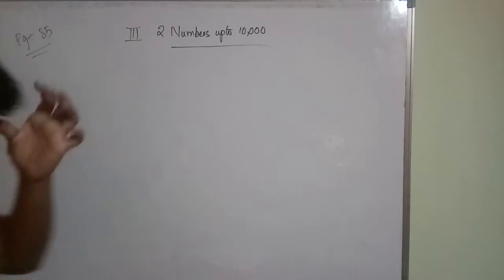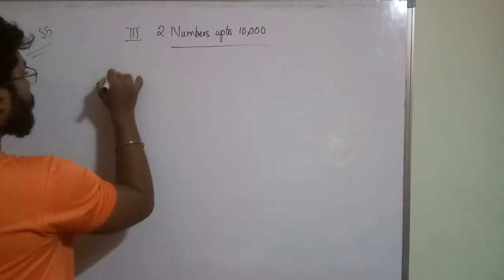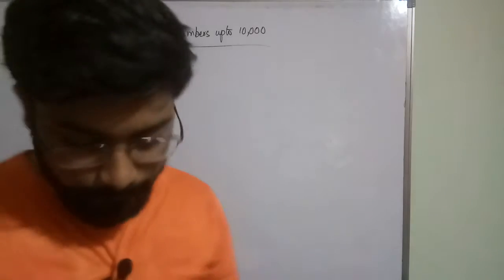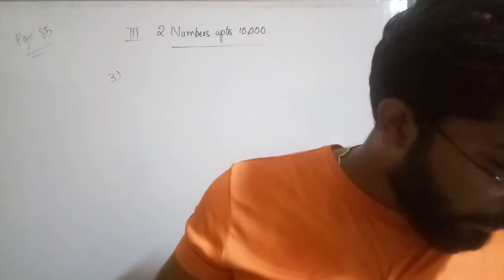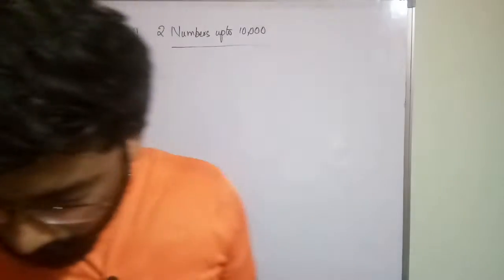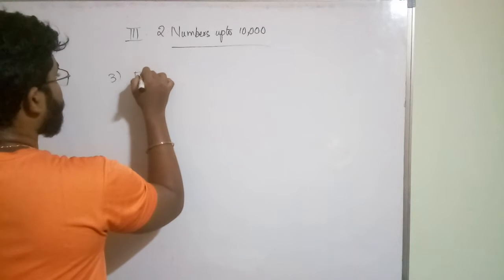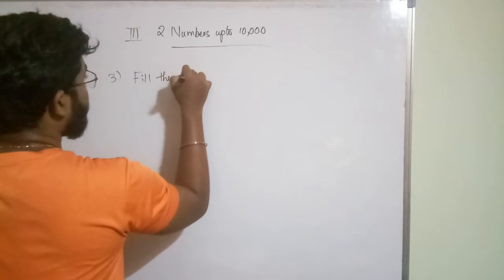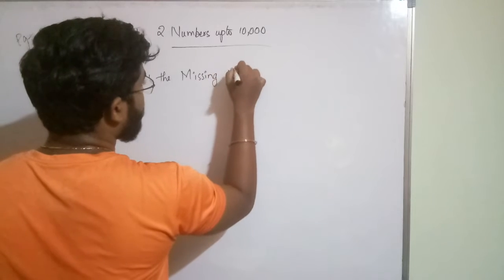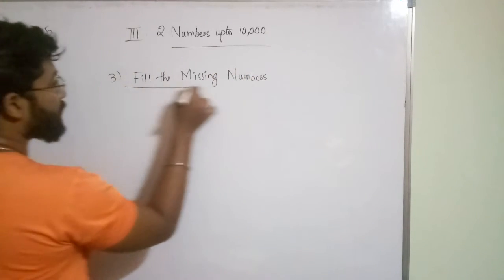So students, in previous class we have completed up to second bit, no? So in this class we will start from your third bit. Okay? So what is your third bit? Fill the missing numbers. I hope you have revised once again up to your second bit in the exercise.